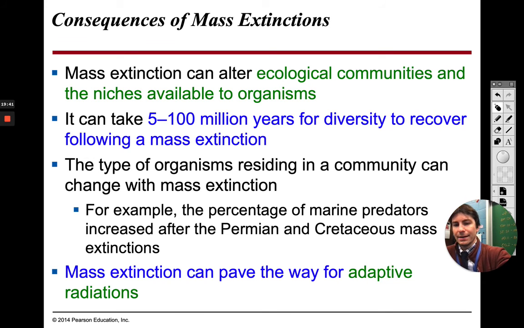What we have to do is fill that niche in the environment so that we can have our producers, we can have our consumers, whether they're primary, secondary, tertiary consumers, so that every hole in that environment is filled. It's going to lead to adaptive radiation when we have a mass extinction, and that's going to help to fill all these different empty areas in the environment that we have.